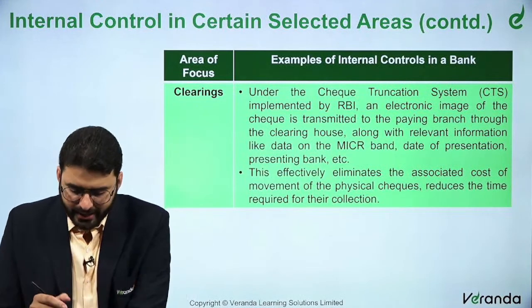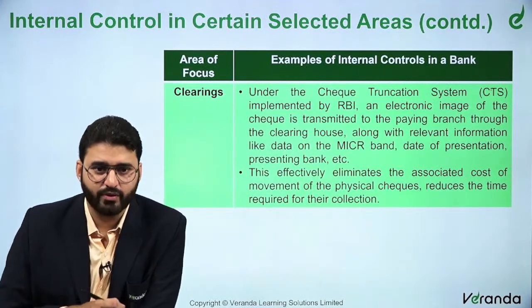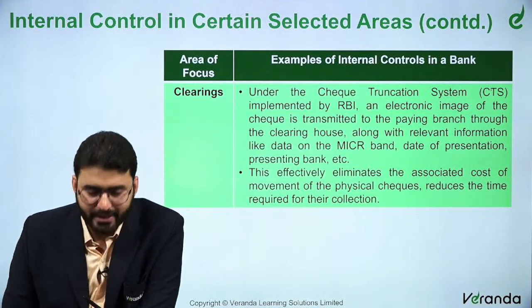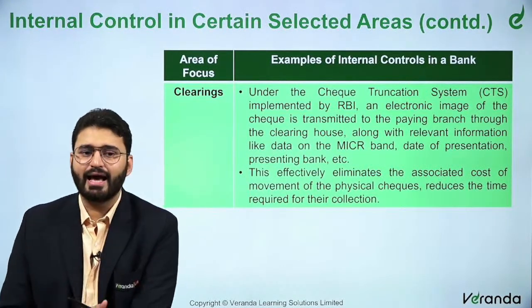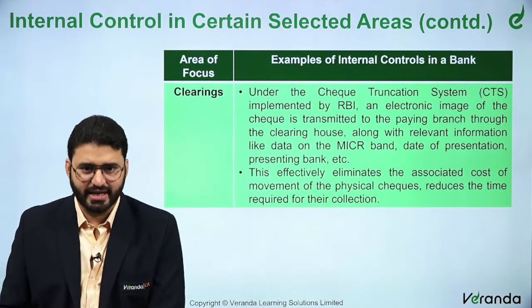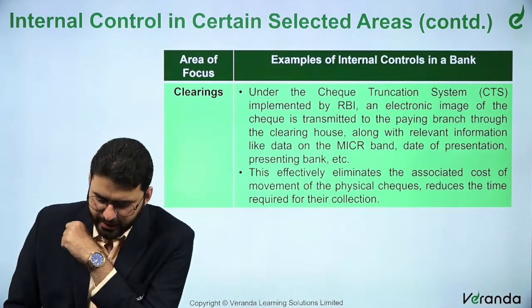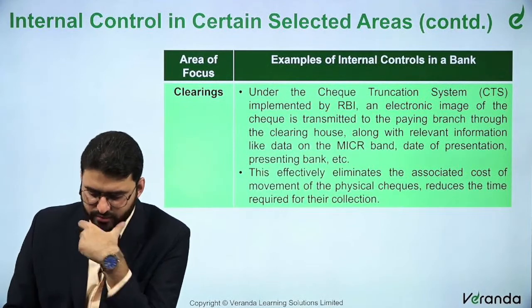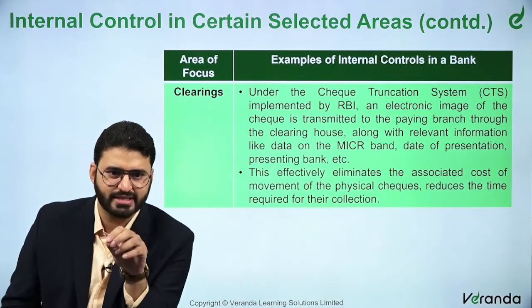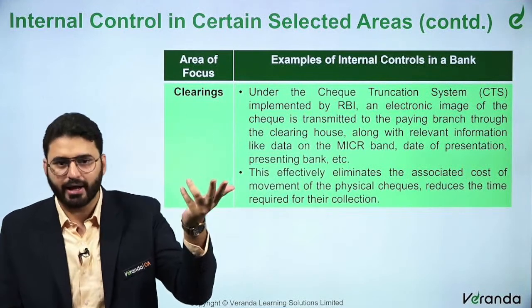So clearing under the check truncation system, which is the CTS, implemented by the Reserve Bank of India: an electronic image of the check is transmitted to the paying branch through the clearing house. You place a check and then it goes through the clearing house to the other bank, right?